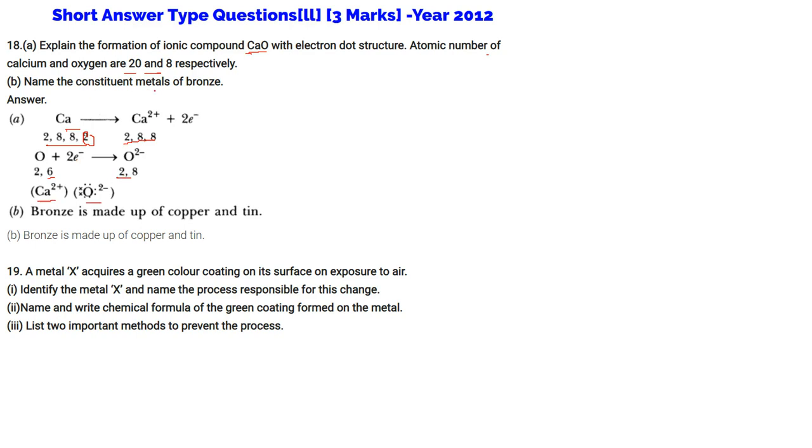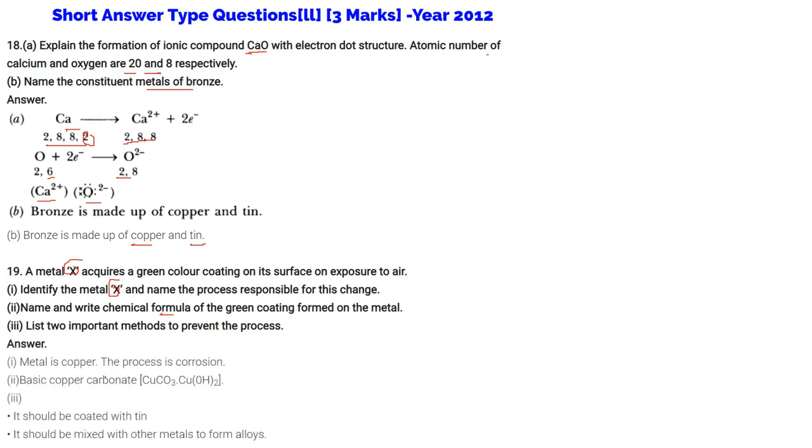Bronze, name the constituent metals of bronze. Bronze is made up of copper and tin. A metal X acquires a green color coating on its surface on exposure to air. Identify the metal X and name the process responsible for this change. Name and write the chemical formula of the green coating formed on the metal, and list 2 important methods to prevent the process. So the metal is copper, the process is corrosion. The second part is basic copper carbonate, CuCO3.Cu(OH)2. And important methods: it can be coated with tin, it should be mixed with other metals to form alloys.